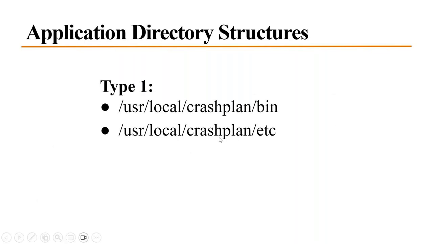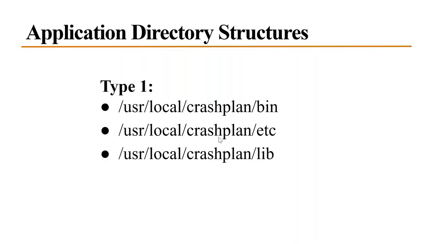Yeah, if you just think of it, crash plan is a software, so the software related binaries, its related configuration files, its related libraries and its specific log files are in a separate directory. But in the Unix file system, we are also trying to understand /bin, /etc, /lib, /var/log. That is about system related binaries, system related libraries, system related configuration files and system related log